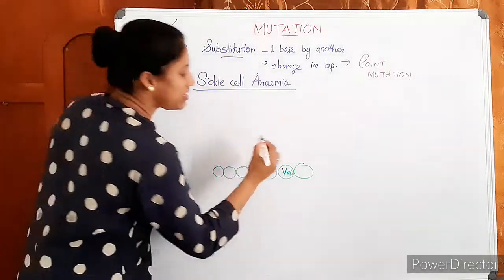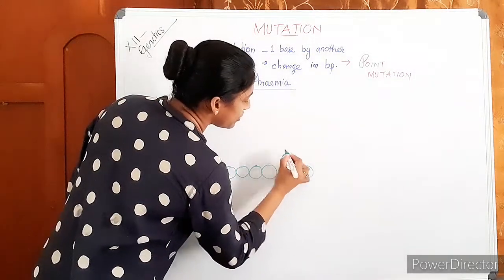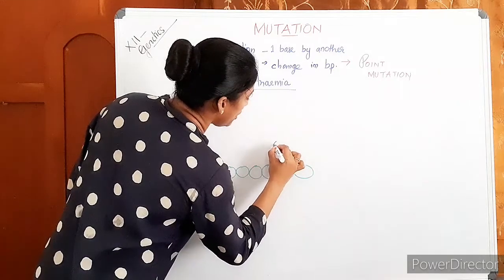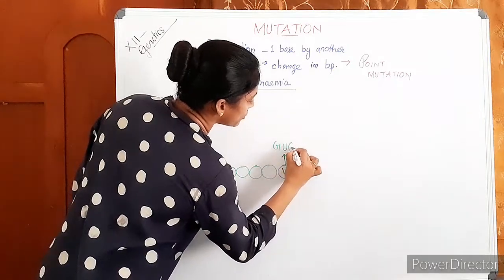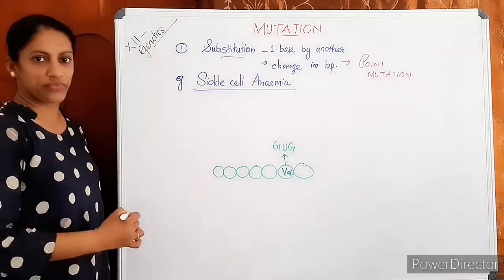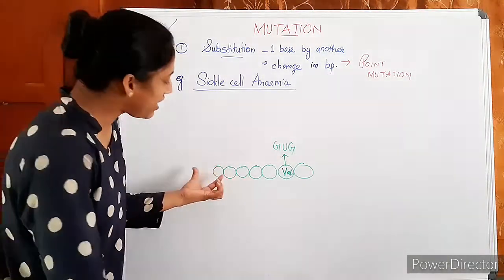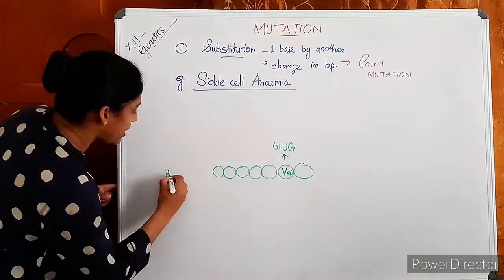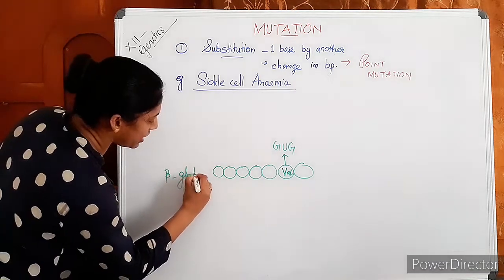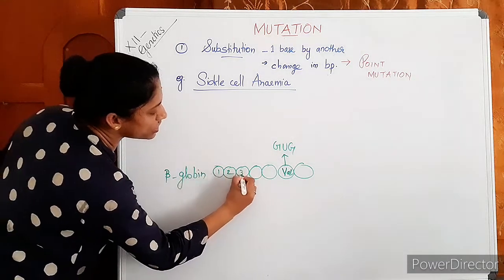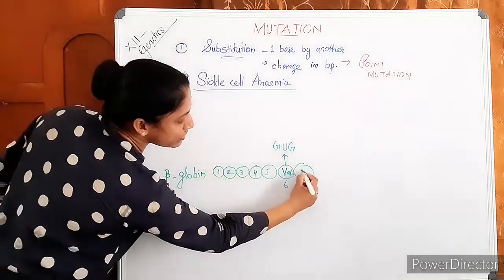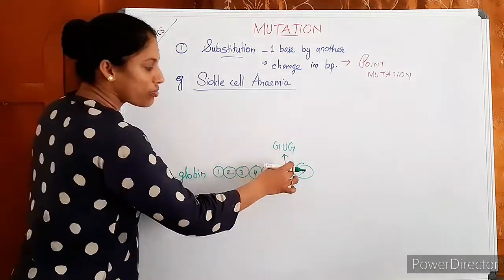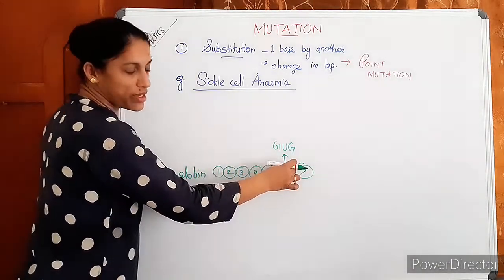The reason was, instead of GAG, the triplet was changed to GUG. So in sickle cell anemia disease, in the patient's beta globin chain, the sixth amino acid, in a normal person, is glutamic acid.